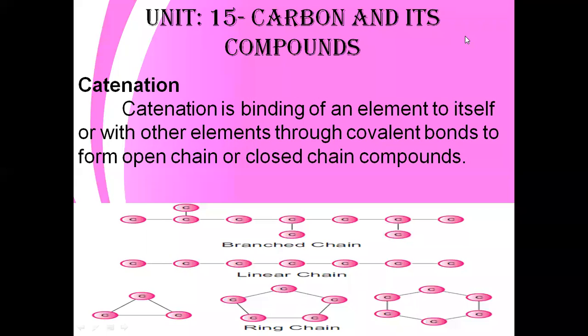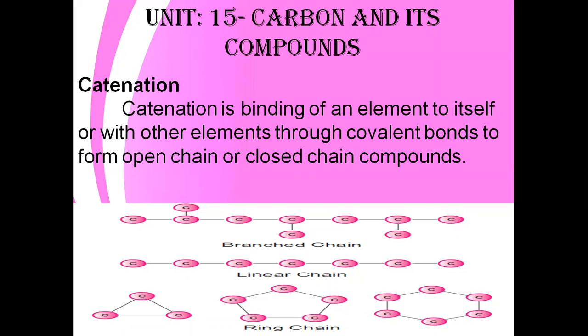Why is this property present in carbon? A large number of organic compounds are present because of it. Organic chemistry deals with catenated carbon compounds, since a large number of organic carbon compounds exist. For example, starch and cellulose contain a chain of hundreds of carbon atoms.